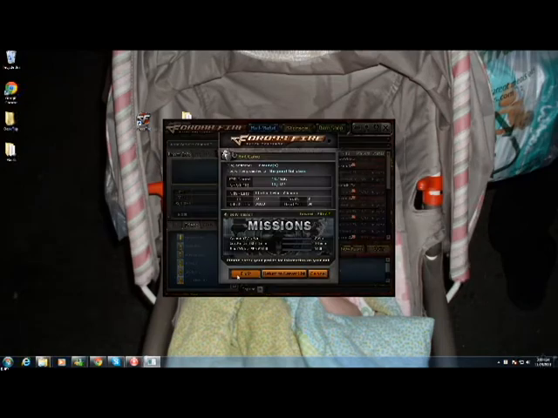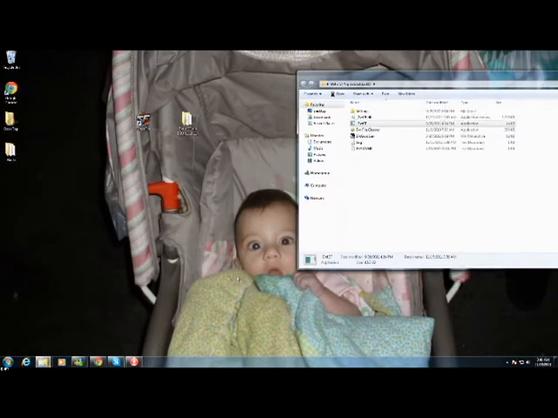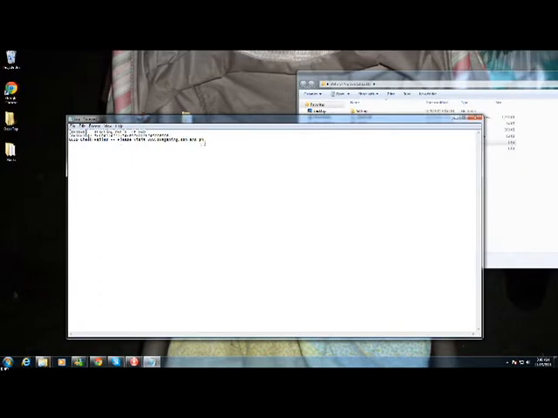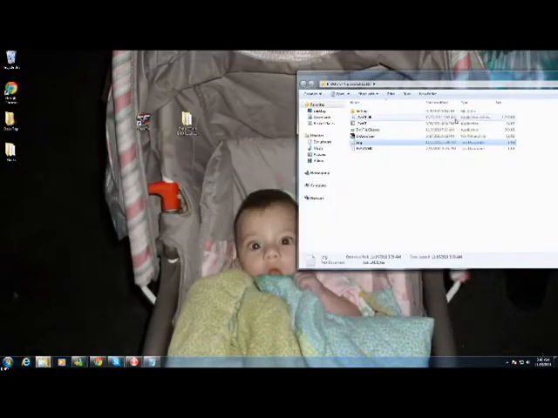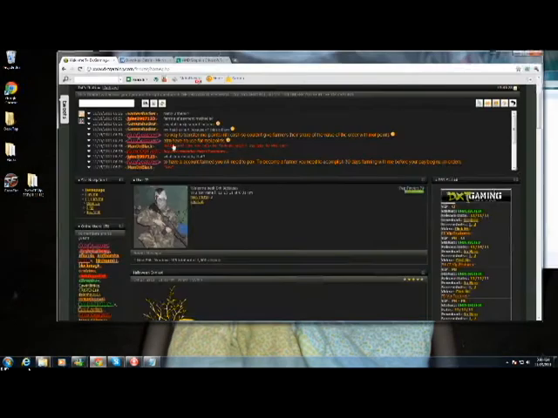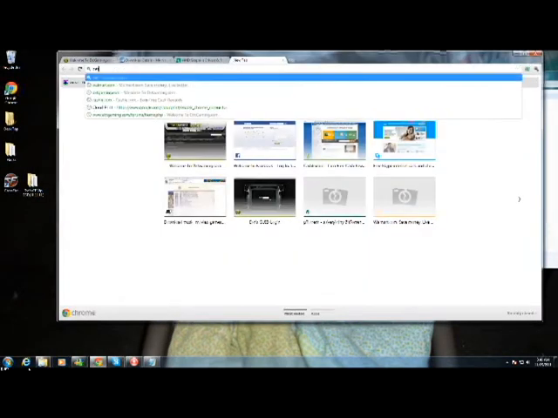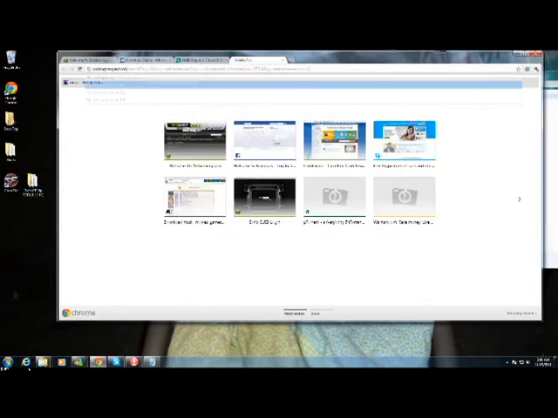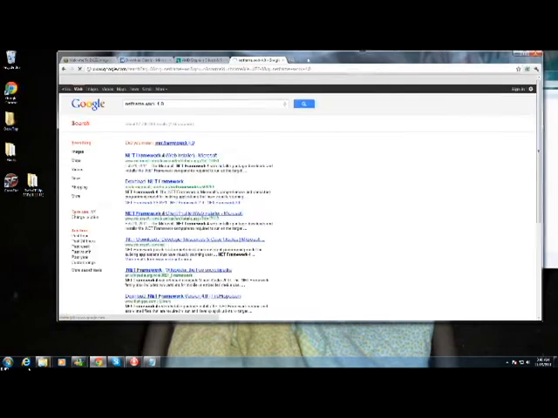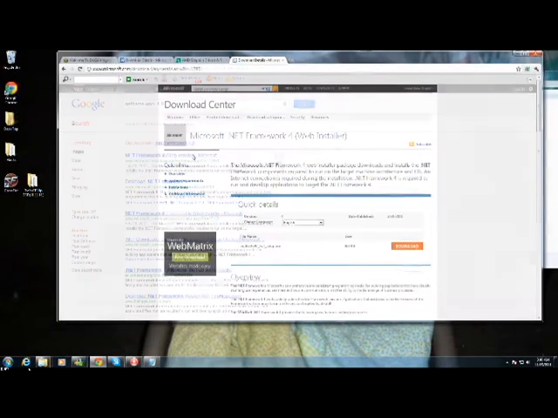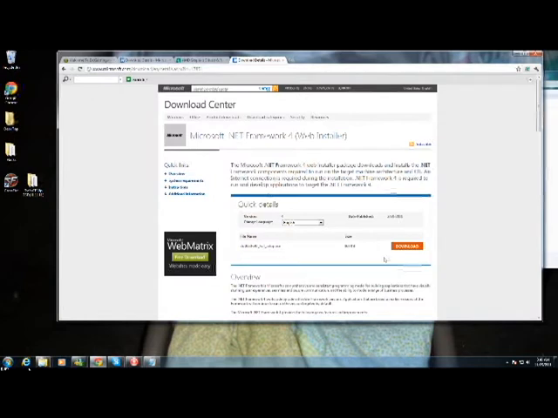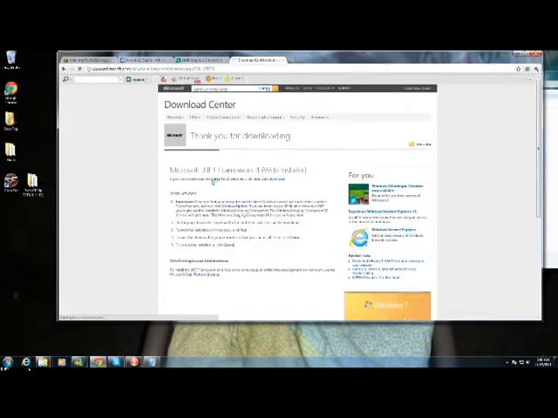Now, this will be for multiple reasons. One, I didn't set my guild yet, which you can see here. Another reason why this error is occurring is because I don't have the necessary files, such as .NET Framework and the C++ Redistributable. So you'll see here. Now what I'll do is go ahead and get .NET Framework 4.0. XP users usually could get it going on 3.5, but we recommend 4.0 and the most updated. So go ahead and install that.